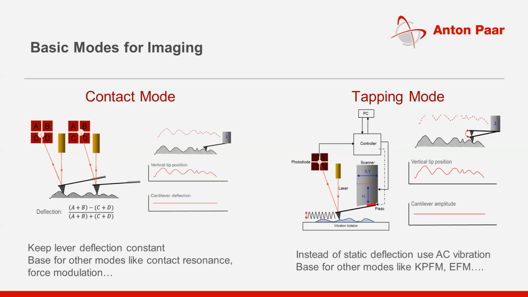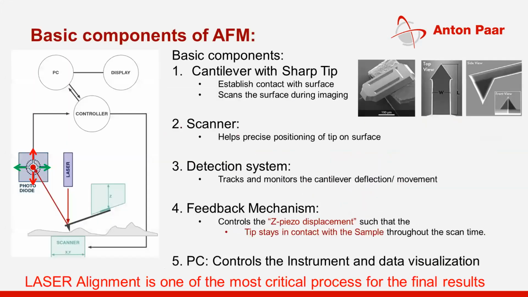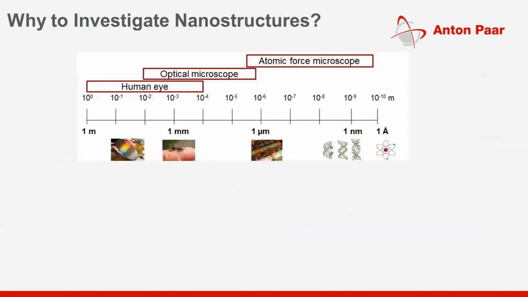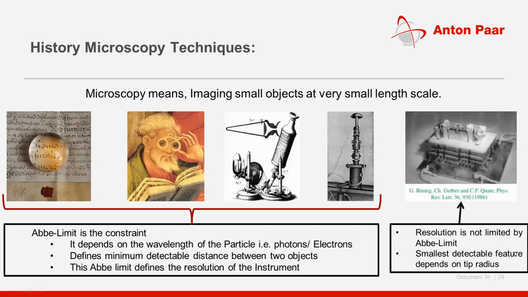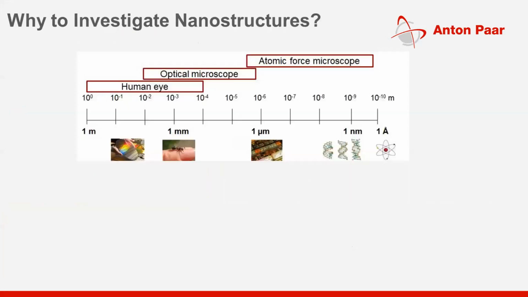And as I mentioned in my previous case, the smallest detectable feature depends on the tip radius. So if my tip radius changes from 4 nanometer to 10 nanometer, the smallest detectable feature changes from 4 nanometer to 10 nanometer. So you are losing resolution because of this bluntness with contact mode AFM.